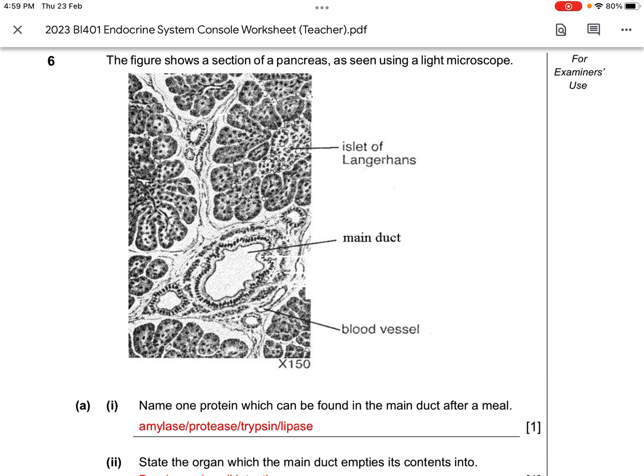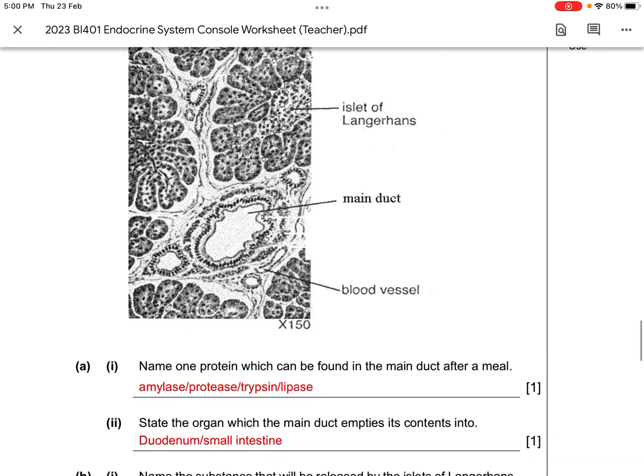If you had written insulin or glucagon, you will not get a correct answer, because insulin and glucagon should be secreted into the bloodstream. No point secreting these hormones into your digestive system. It will be digested by the proteases. So instead, any enzyme they can think of that the pancreas secretes is an answer that will be accepted.